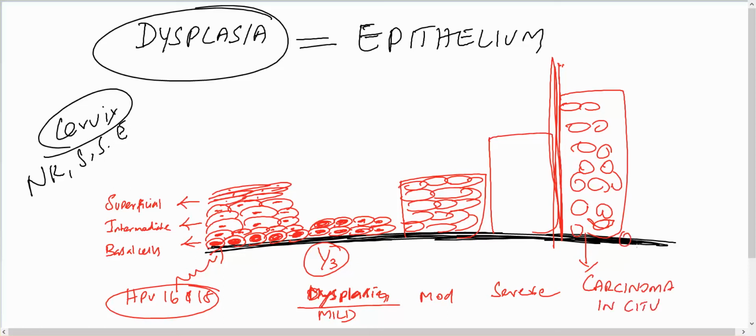But if they come out of the basement membrane, then it is invasion. This is invasion, which means it is becoming carcinoma.